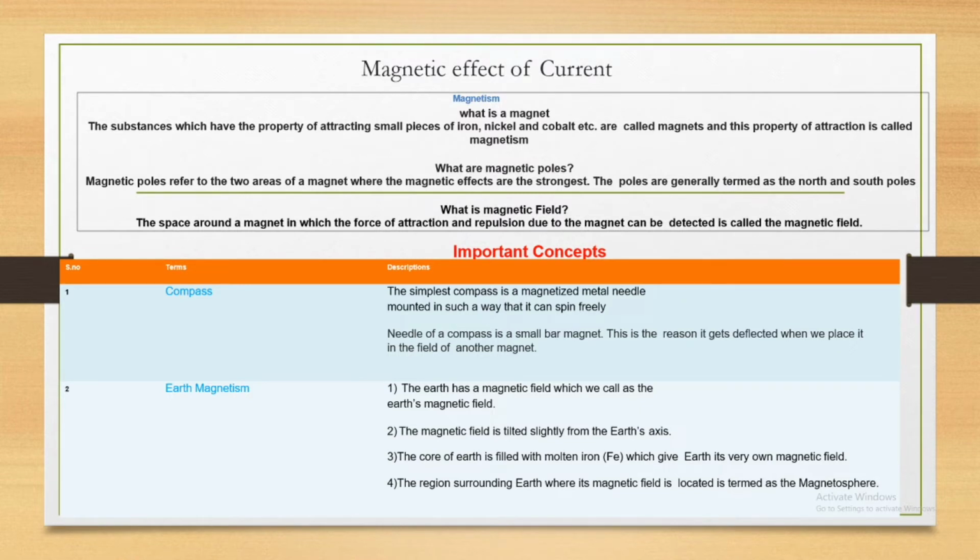The earth's magnetic field is tilted slightly from the earth's axis. You already know, just slightly. The core of the earth is filled with Fe, which gives the earth its very own magnetic field. The region surrounding the earth where its magnetic field is located is termed the magnetosphere.